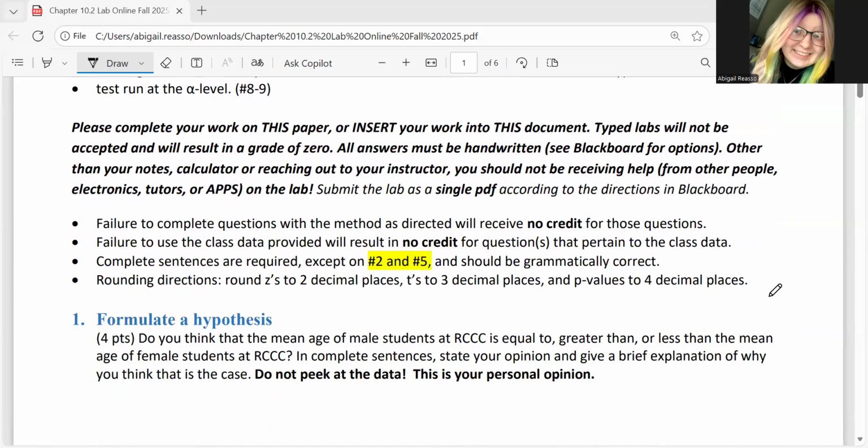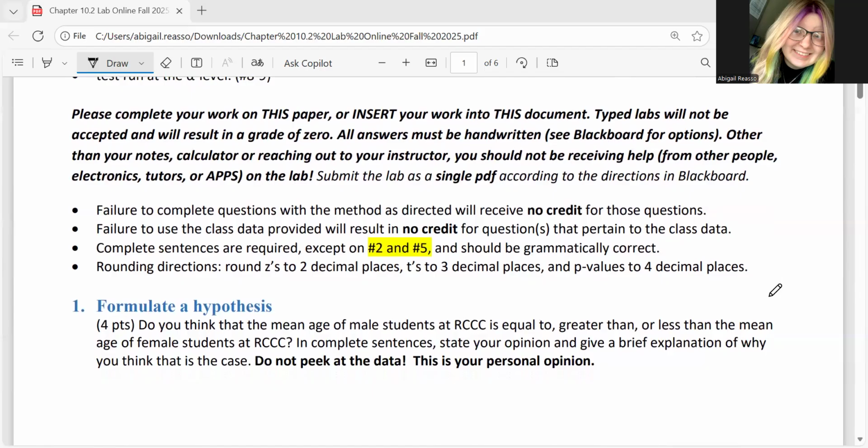So again, some of these questions, we want you to use a specific method to calculate them. And then another big thing here is to make sure you are using the data provided. If you do not use the data provided, then there will be no credit for the questions or question that pertain to that class data if you have not used the correct data. Complete sentences are required except for on numbers 2 and 5, and they should be grammatically correct. And then we have our rounding directions. Z's should be to 2 decimal places, T's should be to 3 decimal places, and p-values should be to 4 decimal places.